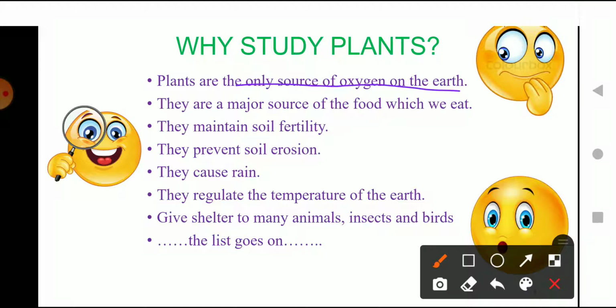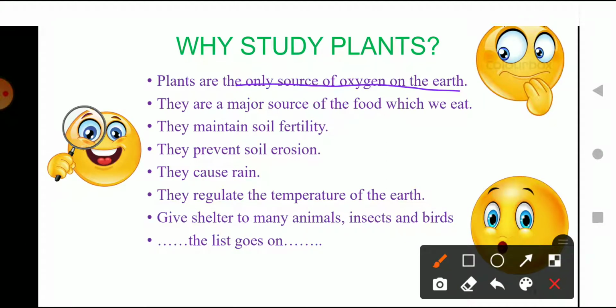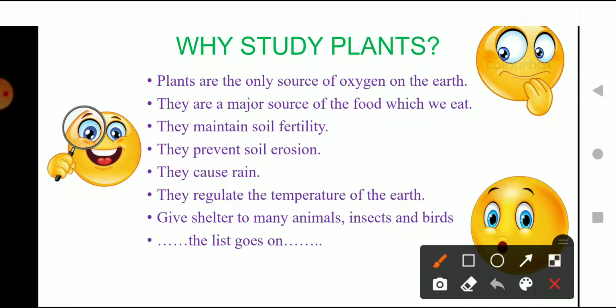Second, they are a major source of food which we eat. We all know that the food we eat is directly or indirectly related to plants. They maintain soil fertility, due to which we get different types of foods and fruits.